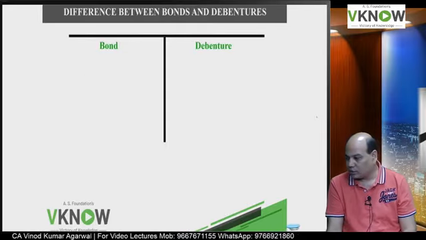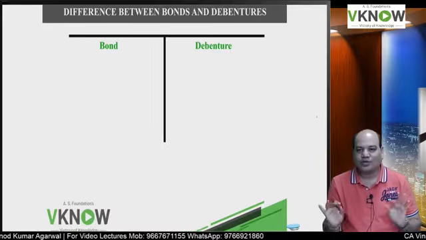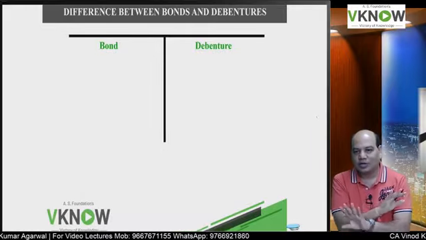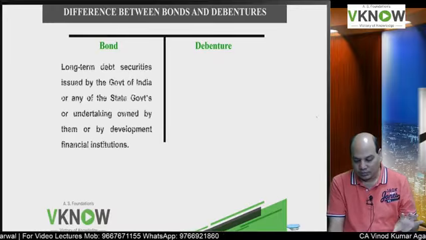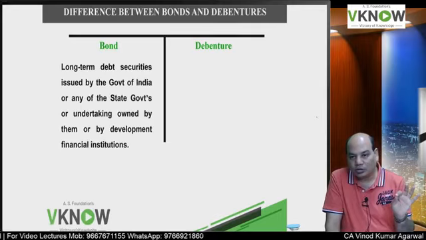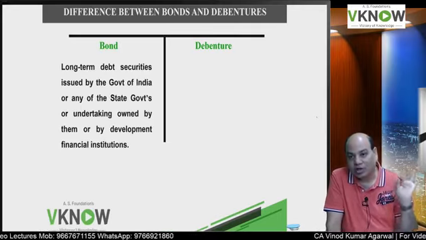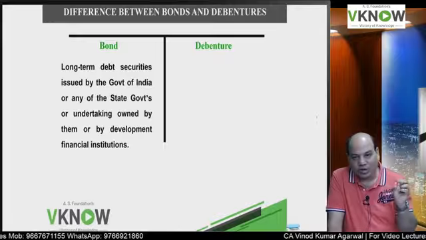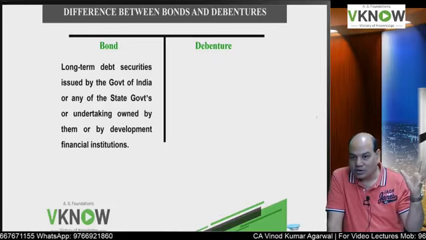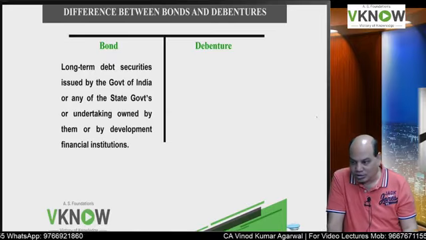Next is, what is the difference between bond and debenture? For us to solve a numerical question, there is no difference. But usually we use the term bond when it is issued by government. National highway bond. In your income tax also you have some bonds issued by power sector companies, highways, where you get capital gain deductions.